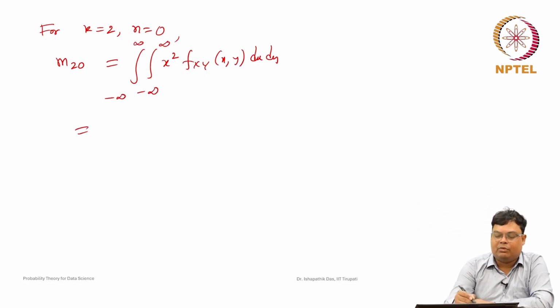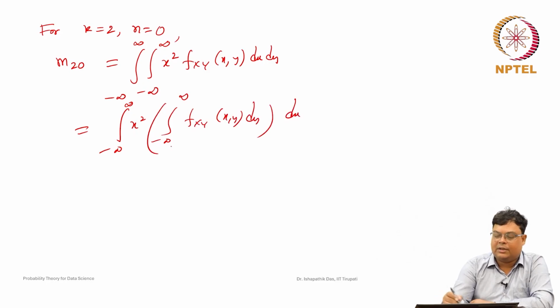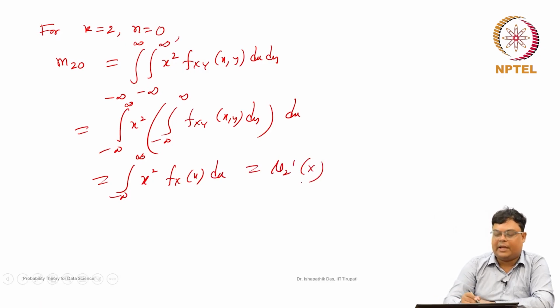Now we will assume that we can change the order of integration, all the conditions being satisfied for that. Then it is the integral of x square, minus infinity to plus infinity, f x y first dy and then dx. Now, this is nothing but the marginal probability density function f x of x, times x square dx. So, this is nothing but mu 2 dash for the random variable x.